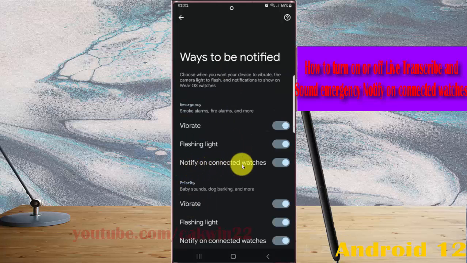On notify on connected words, tap the switch and slide to turn on, or tap the switch and slide to turn off. Tap the switch and slide to turn on Live Transcribe and Sound Notifications, or tap the switch and slide to turn off.